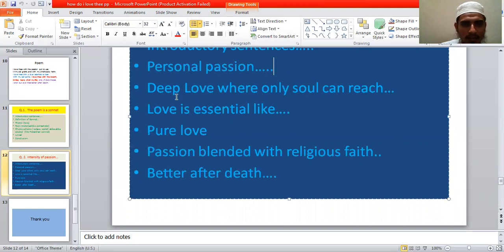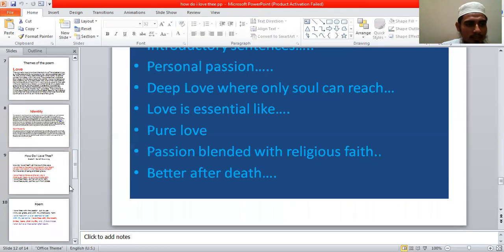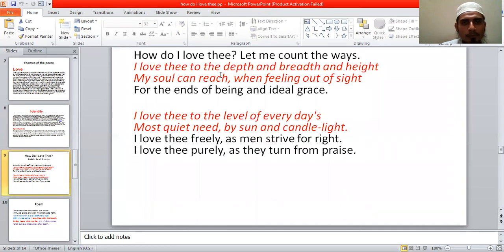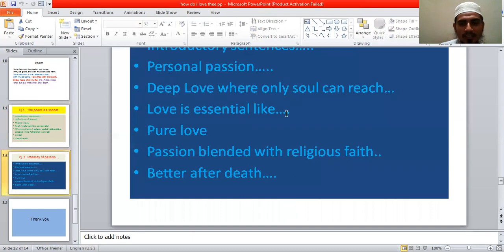And then you will explain deep love where only the soul can reach. And here you can quote the first two lines or first four lines, that she loves deeply. You can use as a quote: I love thee to the depth, breadth, and height my soul can reach when feeling out of sight. You can use the two lines as a quote of this stanza. You can quote and you can explain the line.